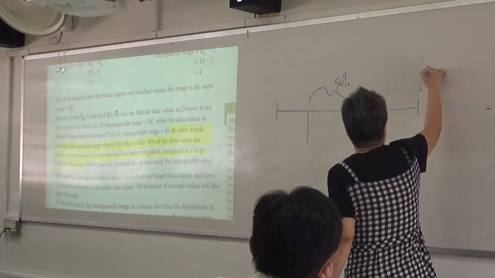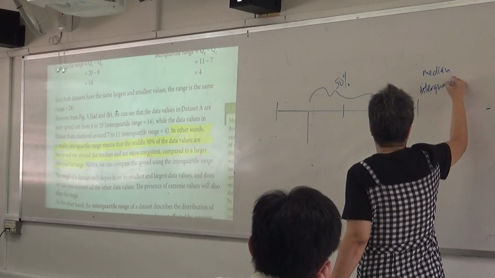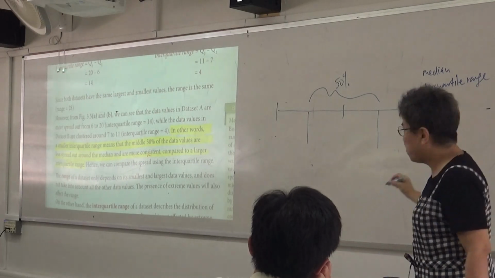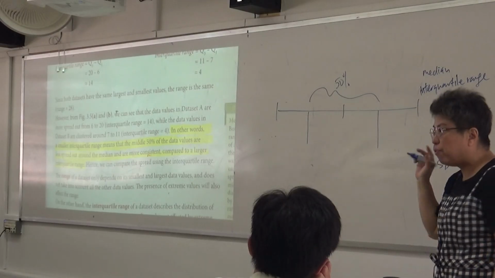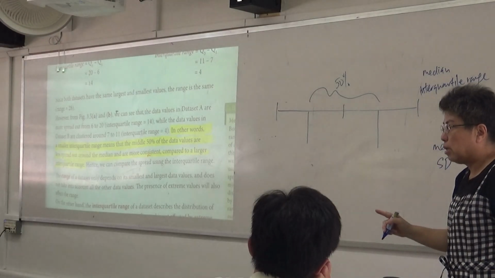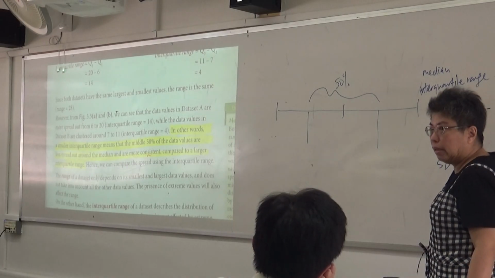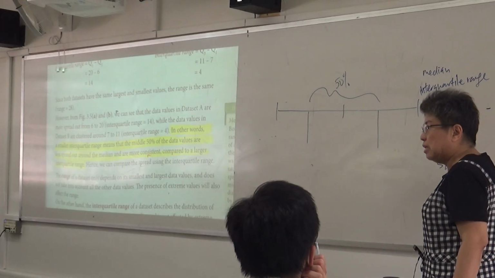Okay, now median is always paired with interquartile range. When we go to the next part, mean is always paired with standard deviation. Understand? Don't confuse the two. Median is always paired with what? Interquartile range. Mean is always paired with standard deviation.